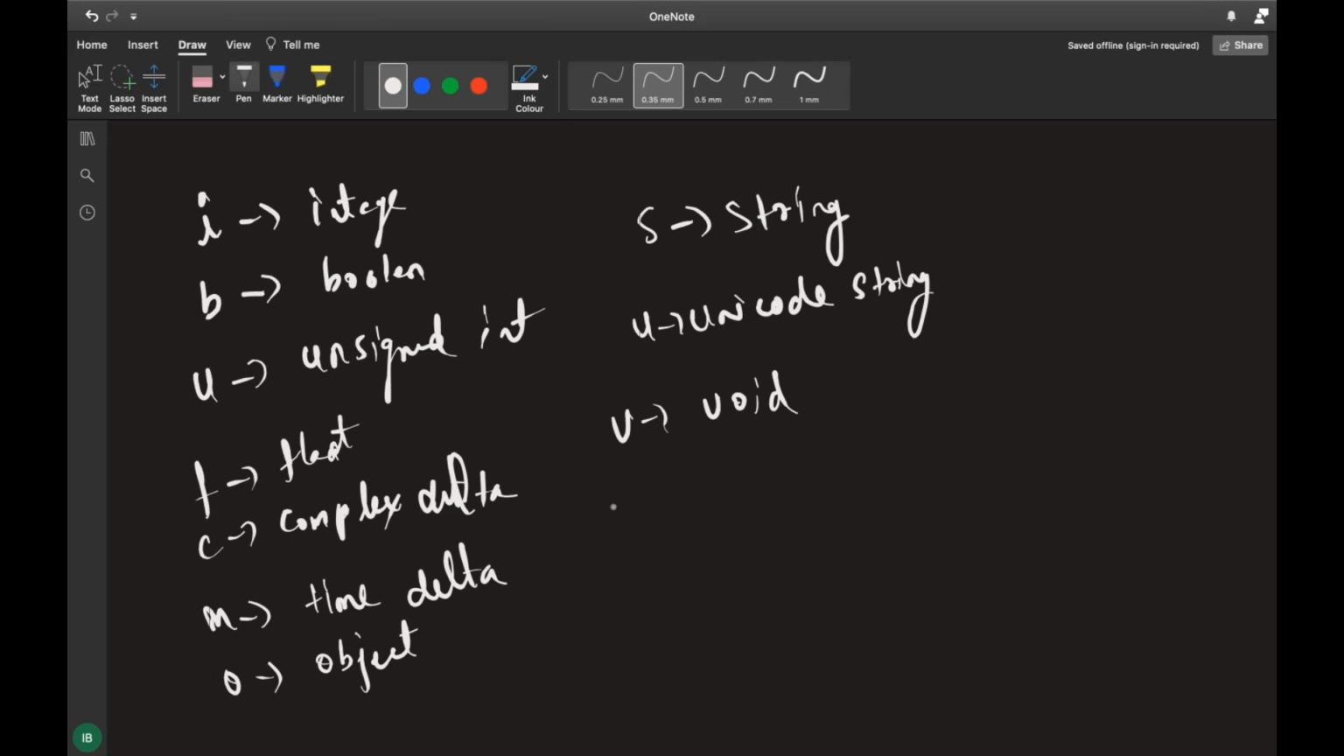V indicates void. These are the things which you need to remember. So how do you change it? How do you see it? Not all the types can be converted into the other types. There are certain types which you can convert. I'll be giving little examples for you, and according to that, you can convert it.